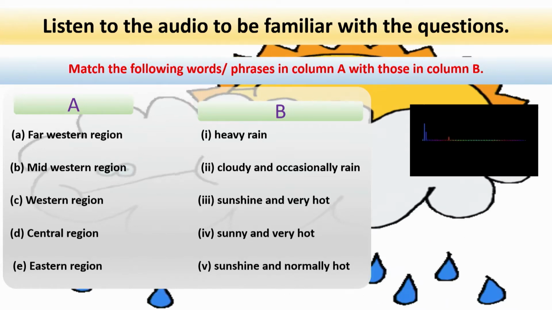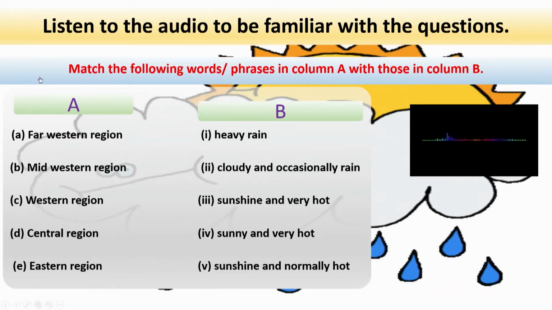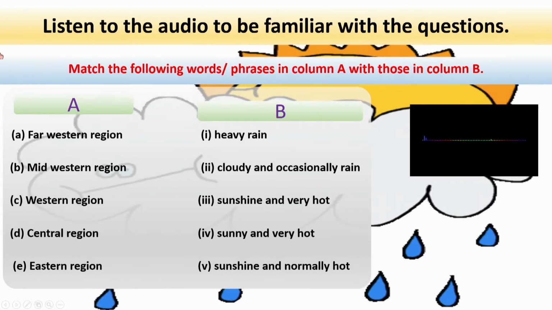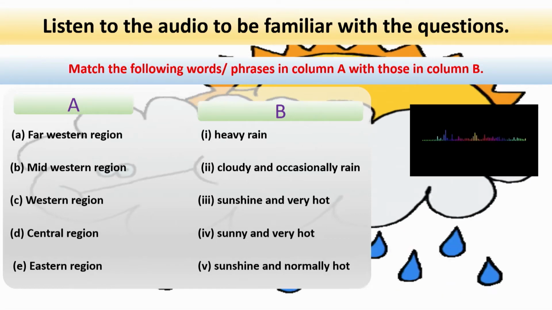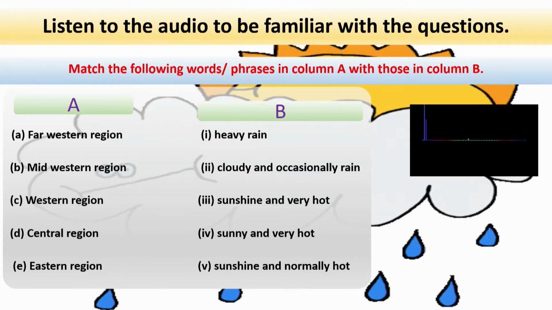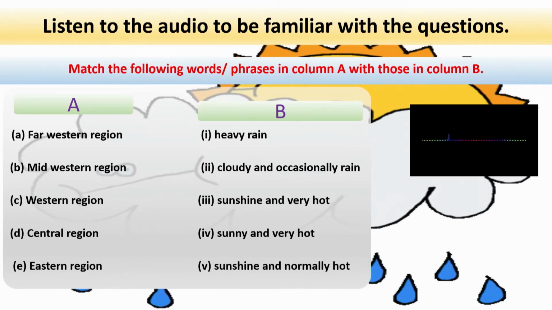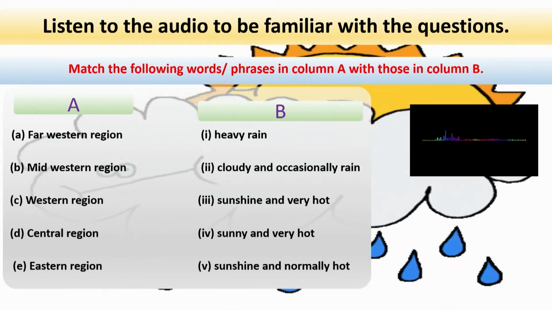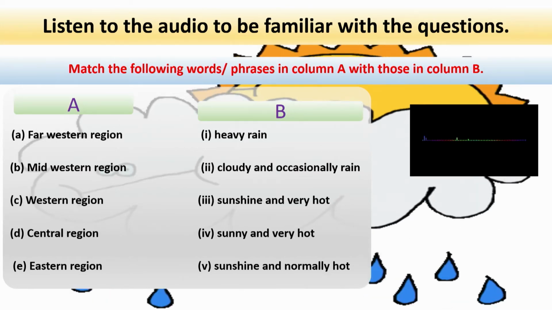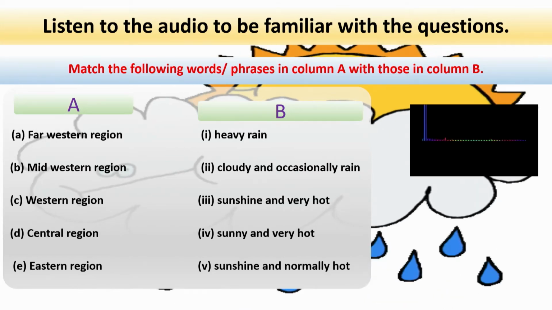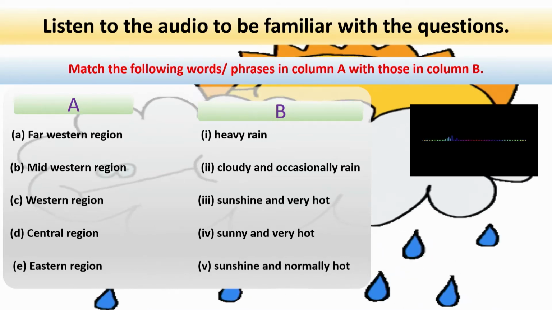Pokhara, maximum 25.22 degrees Celsius, minimum 18.3 degrees Celsius, rainfall 12.02 milliliter. Birendranagar, maximum 34.22 degrees Celsius, minimum 23.3 degrees Celsius, no rainfall. Dipayal, maximum 36.22 degrees Celsius, minimum 28.3 degrees Celsius, no rainfall. That's all for today.